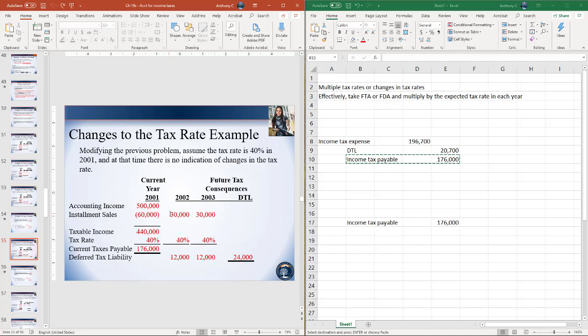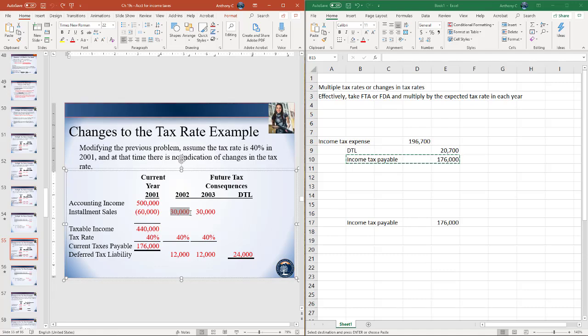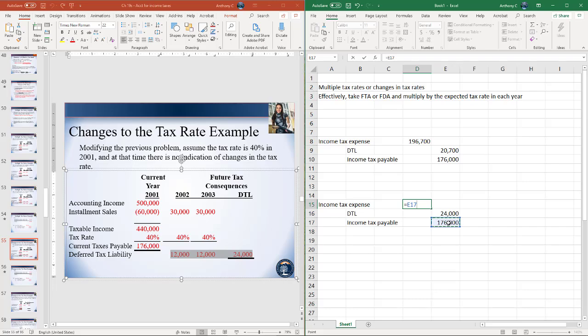So we're just going to take these future taxable amounts of $30,000 in 2002 and 2003 and multiply them by 40%. So in this case, our DTL would get out to 24,000. Again, income tax expense is just going to be the sum of these two numbers, 176 plus 24, so we get out to 200,000.